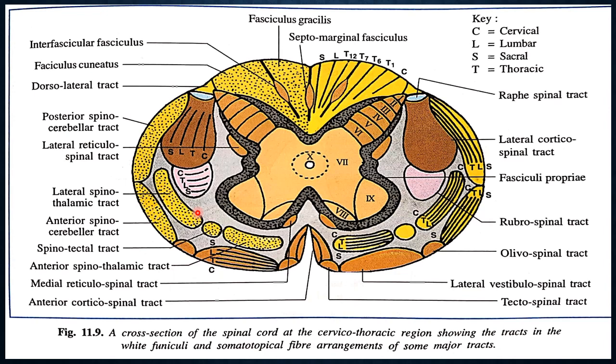The intermediate fibers are descending: corticospinal, rubrospinal, and lateral reticulospinal. Okay, the ascending and descending tracts will be discussed in detail in your physiology class. You have to know the gross anatomy.